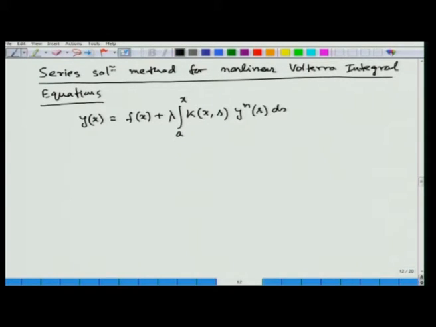Once we discuss the method, you can understand why I am considering the particular form y to the power n here, and that is just for simplicity and understanding of the method.